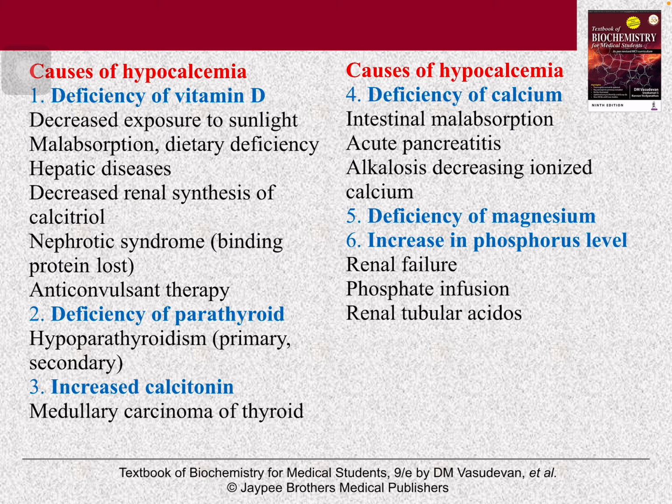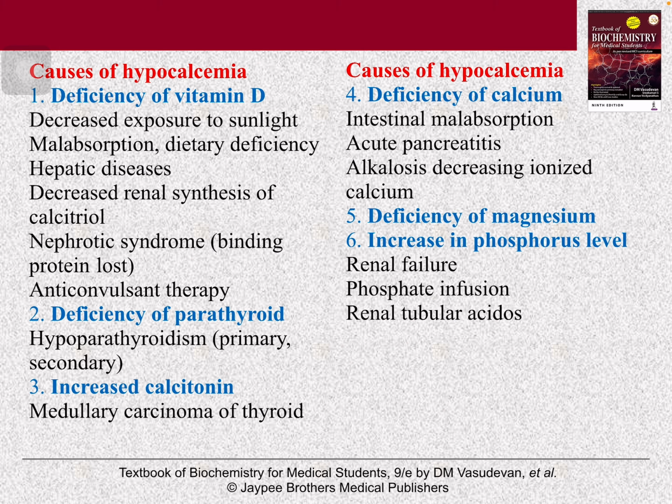Second one is the deficiency of PTH hormone in hypoparathyroidism, primary or secondary. Third one is increased calcitonin in case of medullary carcinoma of thyroid.